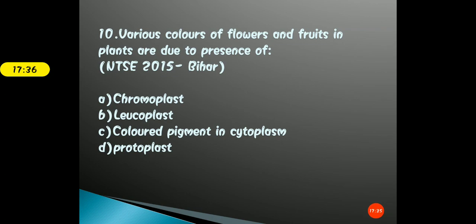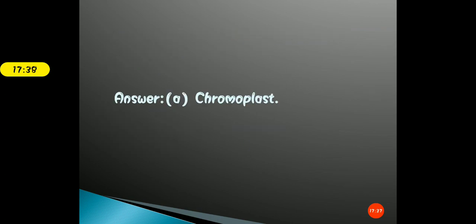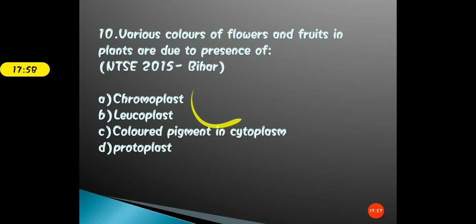Okay, so the correct answer for this question is option A, that is chromoplast. This question is very simple, and you know very well that plastids are of three types: leuco, chromo, and chloro. Leucoplast is the colorless one. Chloroplast is green in color and helps in the photosynthesis process due to the presence of chlorophyll pigment. And chromoplast is a colored plastid that basically constitutes the various colors of the flowers, fruits, and so on.